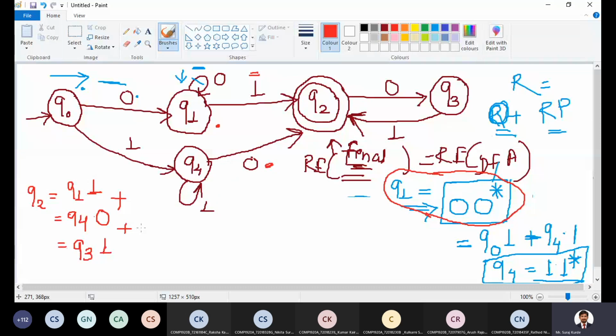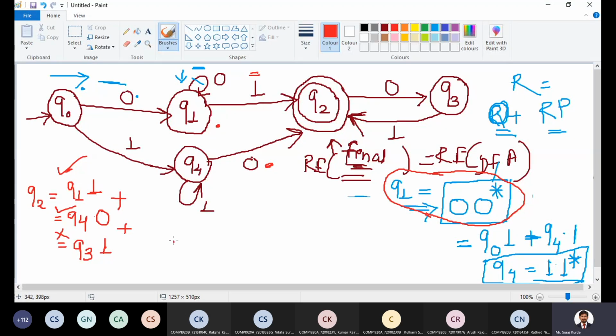Now for which of these states on the right hand side, out of Q1, Q4 and Q3, just check for which state we have the regular expression. We have a regular expression for Q1 and for Q4, but there is no regular expression for Q3.